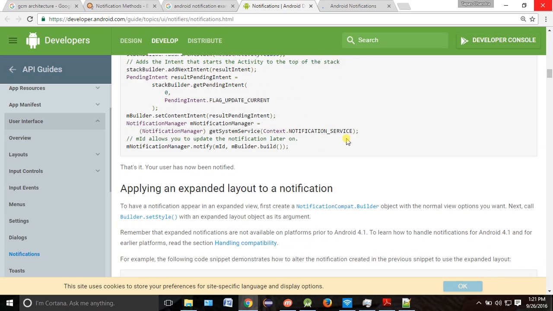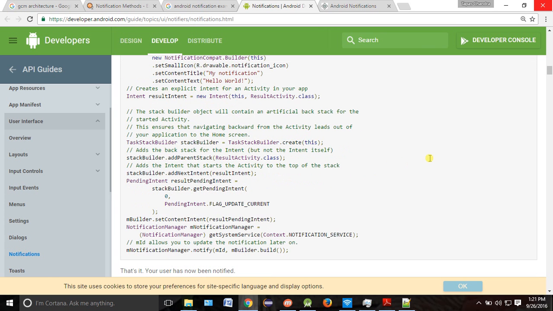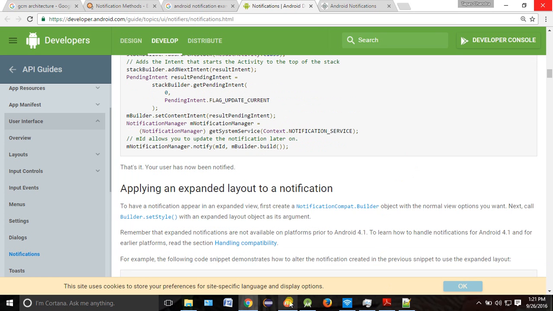Okay, so see, almost similar to this. Earlier we were using this set latest event info. Now they have changed it to some sort of notification builder. See, I'm able to see some changes are there. So we will use this. Okay, because after Marshmallow there are a lot of changes in the notification.